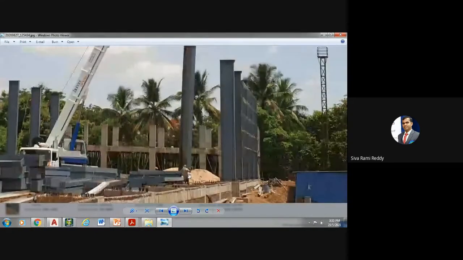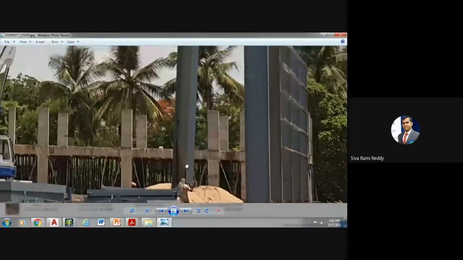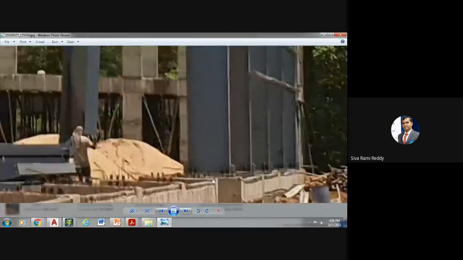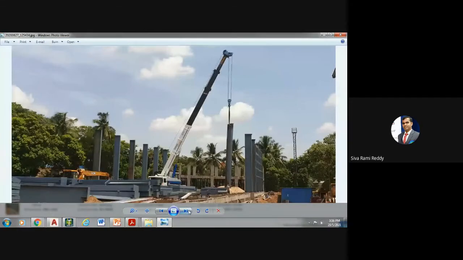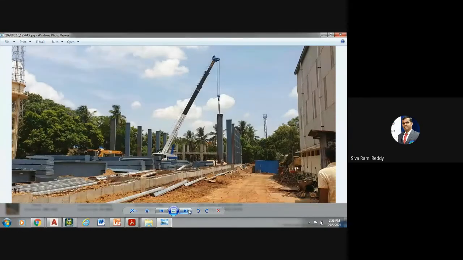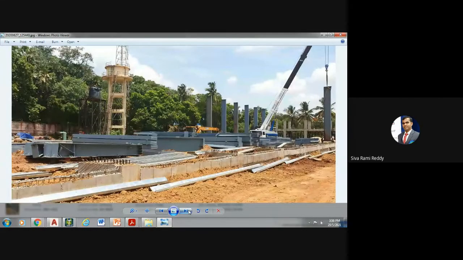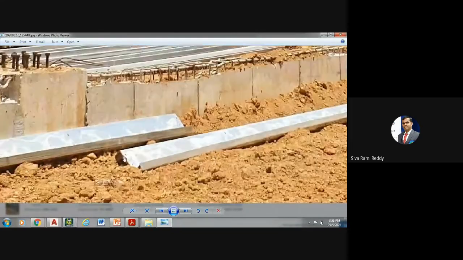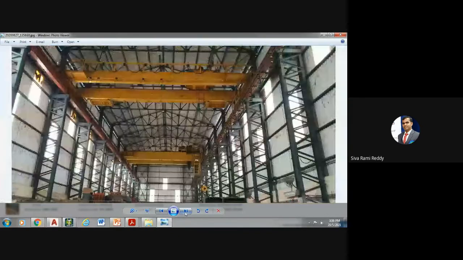See, now the column is being erected. This guy is holding this, and this guy will slide. He will slightly operate it and finally place it exactly here. When he is trying to place it, he moves it with his hand and finally places it exactly within the bolts. See, there are all the materials which are ready, and this is Z-type. This is called a Z-type purlin. This is a conventional steel.